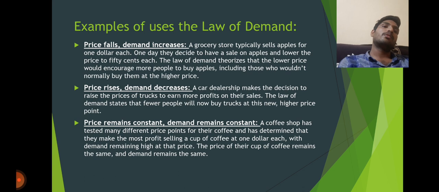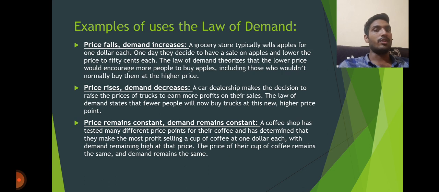So the examples of the law of demand. First, price falls and demand increases. For example, a grocery store typically sells apples for $1 each. One day they decide to have a sale and lower the price to 50 cents each. The law of demand theorizes that the lower price would encourage more people to buy apples, including those who wouldn't normally buy them at the higher price. This is an example of price falls and demand increases.